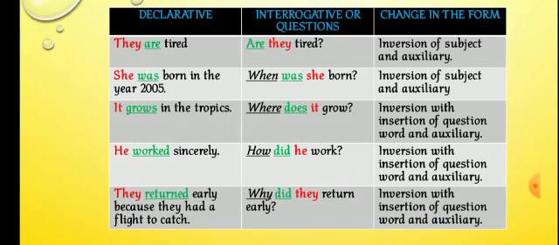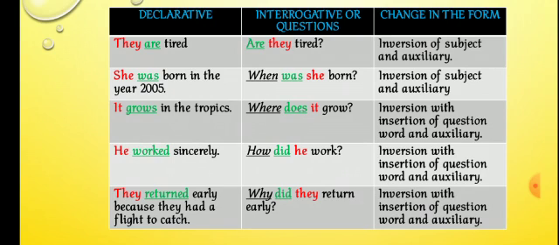She was born in the year 2005. It grows in the tropics. He worked sincerely. They returned early because they had a flight to catch. Now, see the first declarative sentence. They are tired. So the question form is, are they tired? The helping verb are has come before the subject they in the question form.